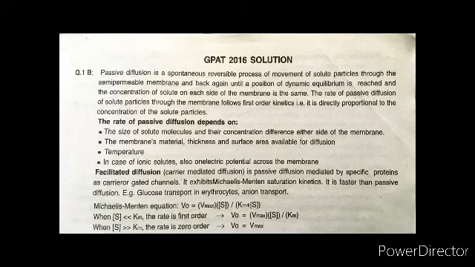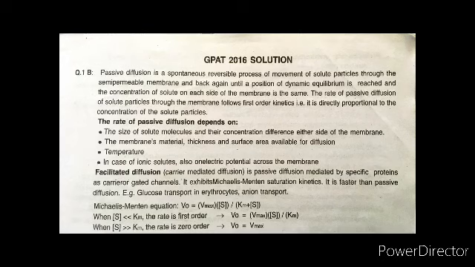So now what is passive diffusion? This is a reversible process of movement of solute particles through the semi-permeable membrane and back again until there is an equilibrium on both sides of the membrane. Now the rate of passive diffusion is directly proportional to the concentration of the solute particles. That means this rate of passive diffusion of solute particles through the membrane follows first order kinetics.